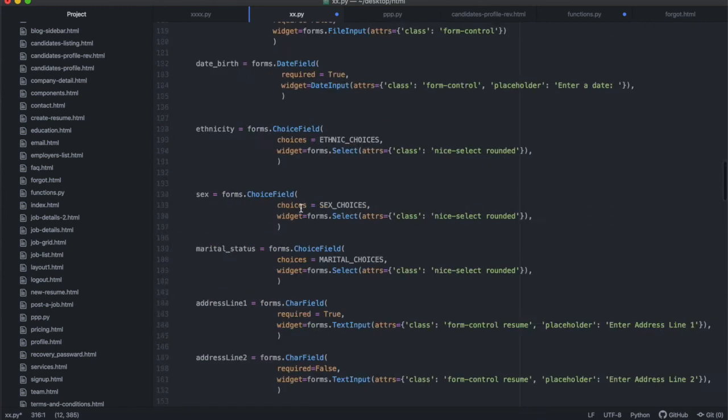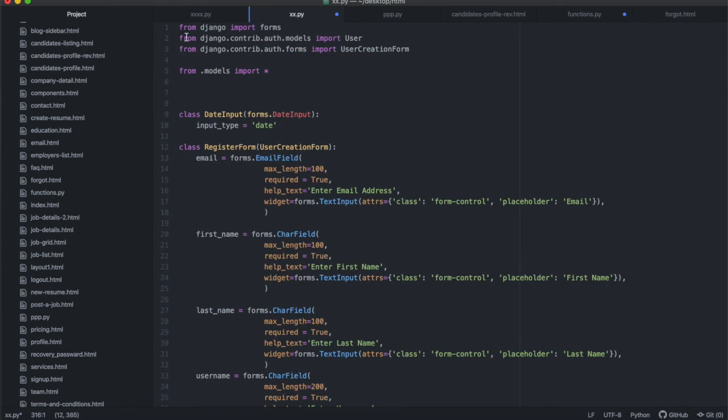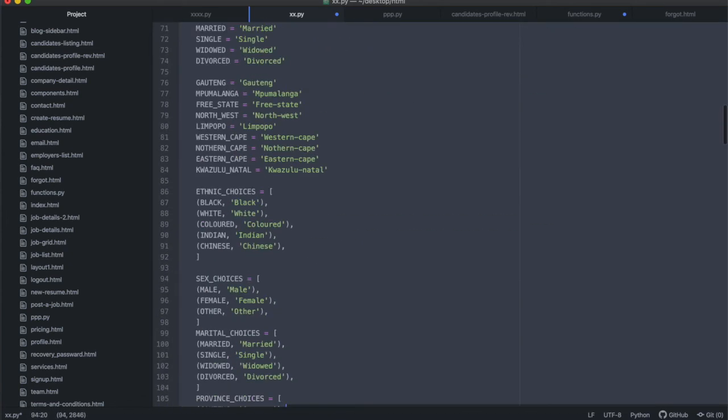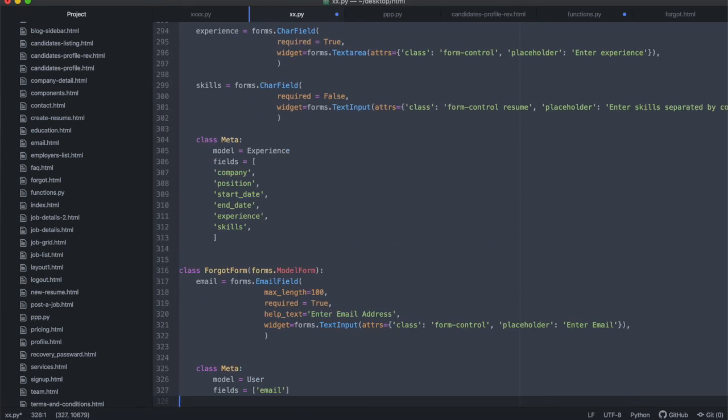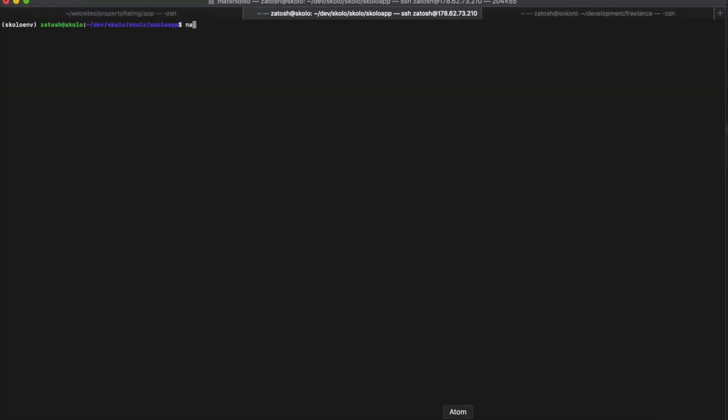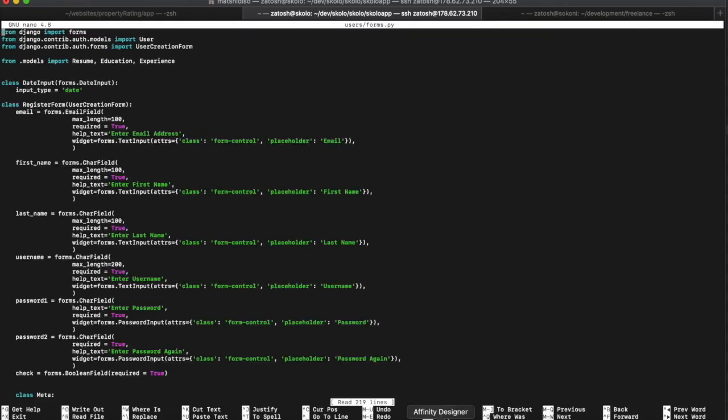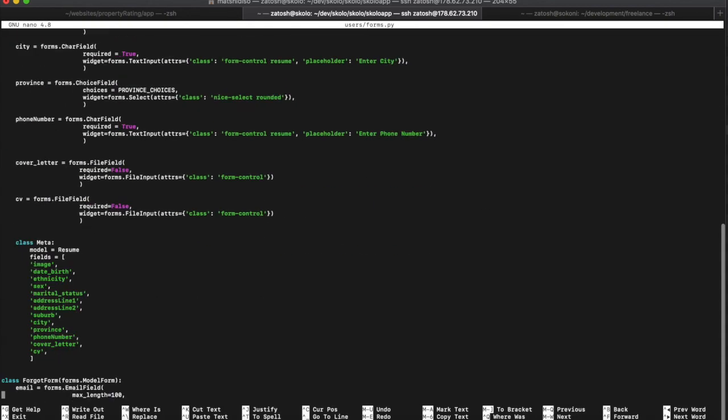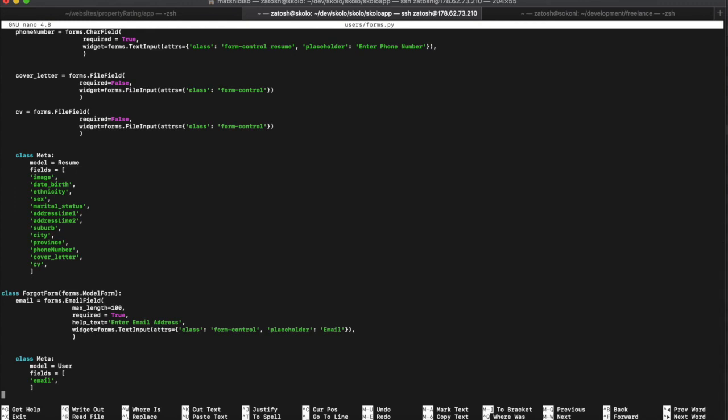So the best way to do it as well is you can just copy the whole forms file as well, so that you don't forget anything out of this. And then you can say nano users application, and then you're going to go into forms.py like that, and then you're going to paste everything inside of here, including the forgot form, all right.